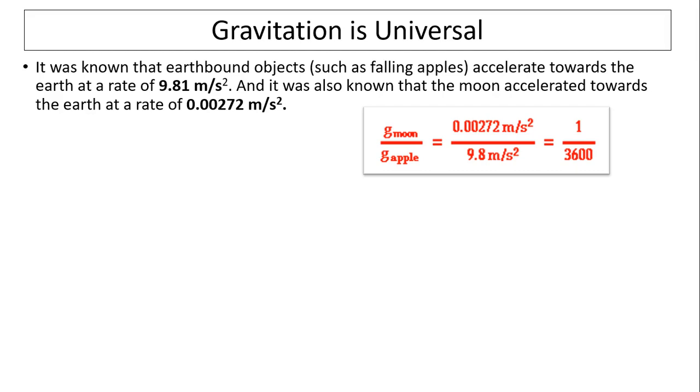It was known that an earthbound object accelerates toward Earth at a rate of 9.81 meters per second squared. We can use kinematics to determine that. It was also known that the moon accelerates toward Earth at a rate of 0.00272 meters per second squared. We can use circular motion equations to determine that. So he compared the two accelerations. If it's the same force, why are the accelerations so different?